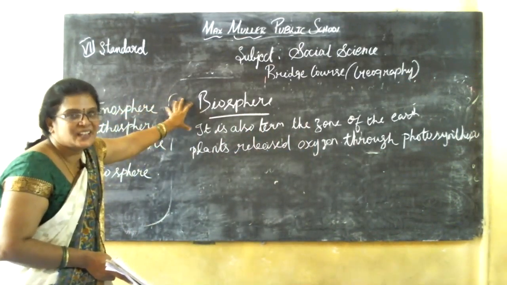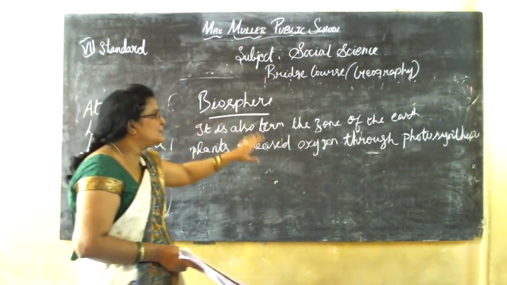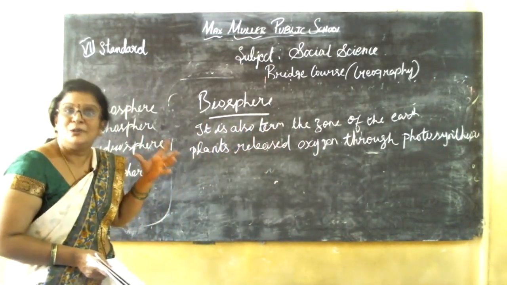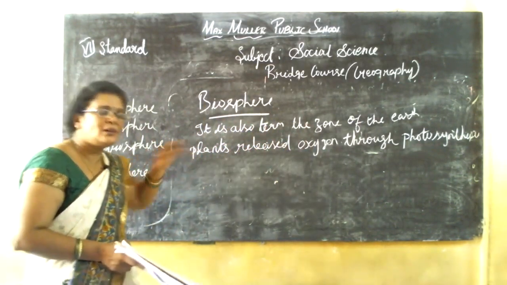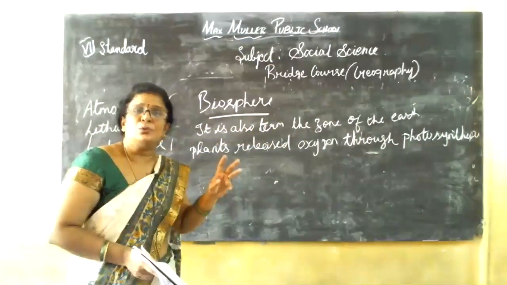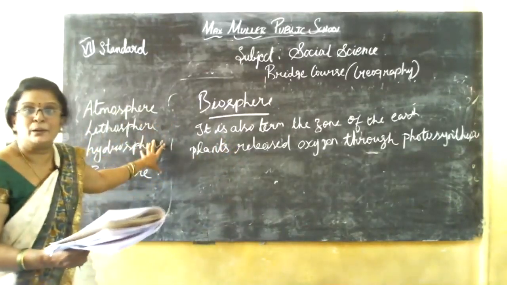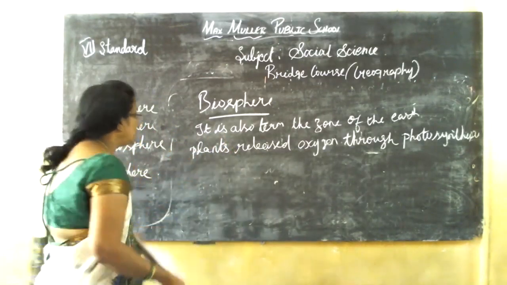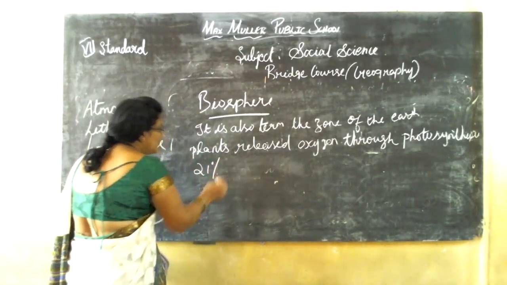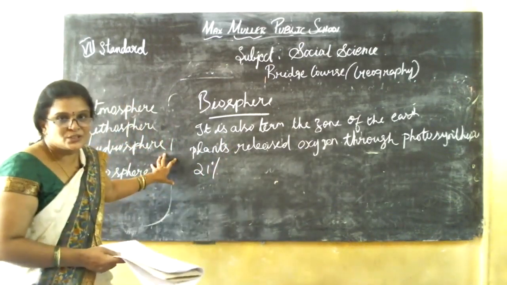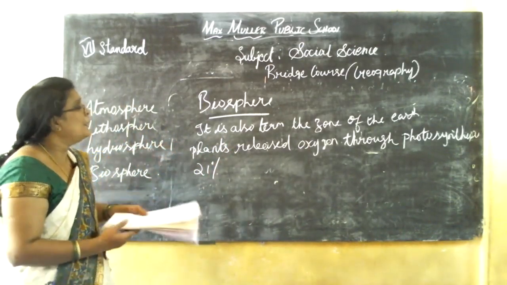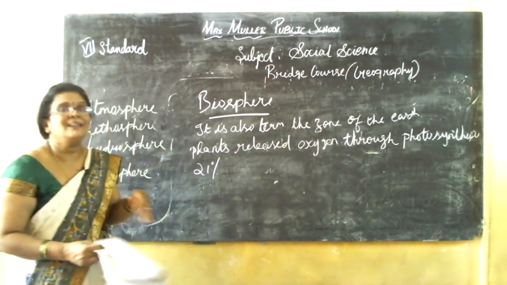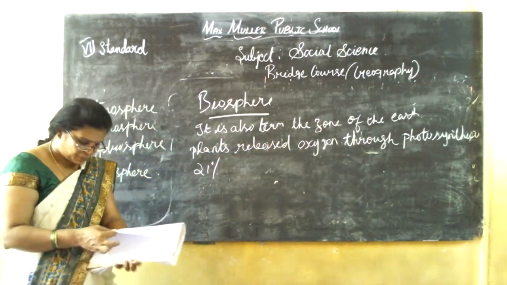The 4th sphere is the biosphere. It is also termed as the zone of the earth. It makes human life very comfortable to live. All the ecosystems, all the human beings, mammals to human beings, microbes, everything. The atmosphere comprises the 21% of oxygen, but this level is not enough. So plants release the oxygen through the photosynthesis and make the human and animal life possible.